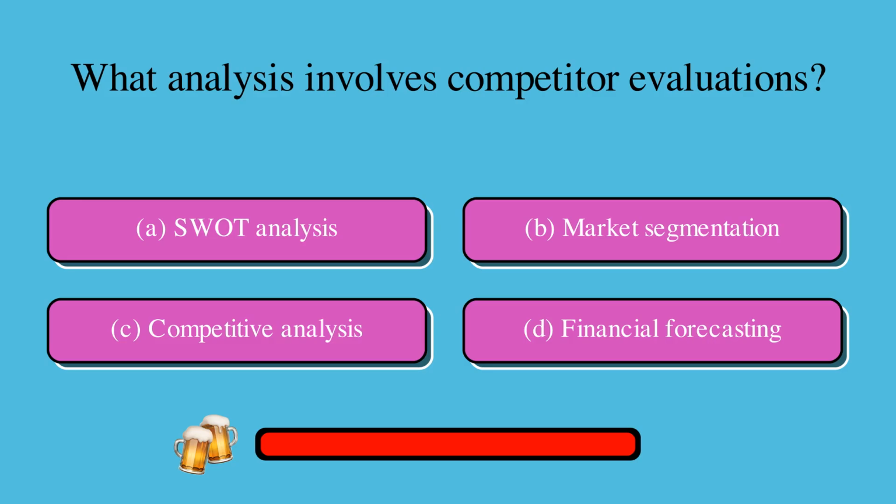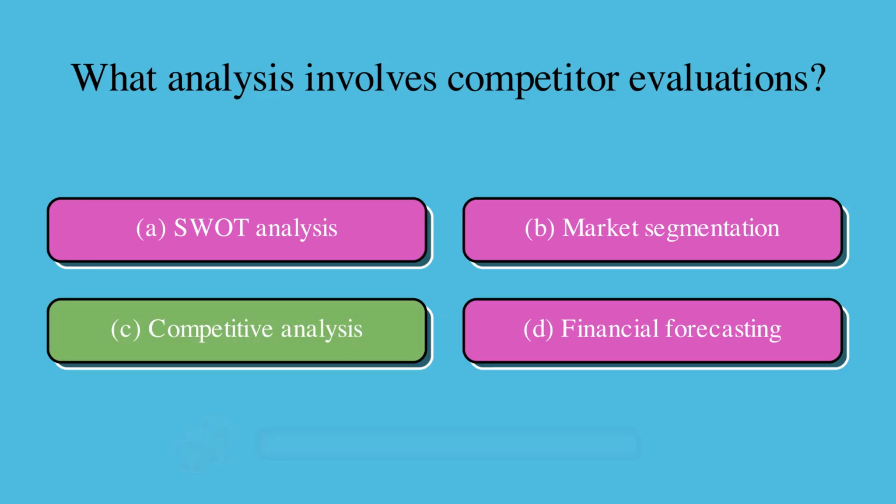What analysis involves competitor evaluations? Is it A, SWOT analysis, B, market segmentation, C, competitive analysis, or D, financial forecasting? The correct answer is C, competitive analysis.